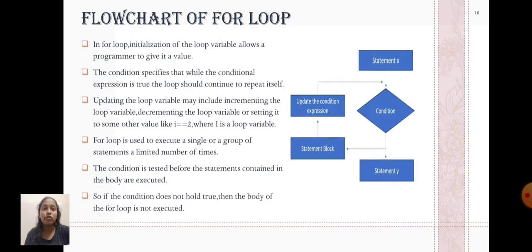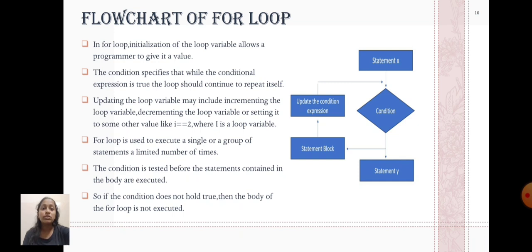Flowchart of for loop. In for loop, initialization of the loop variable allows a programmer to give it a value. The condition specifies that while the conditional expression is true, the loop should continue to repeat itself. Updating the loop variable may include incrementing the loop variable, decrementing the loop variable, or setting it to some other value like i equals 2, where i is the loop variable.